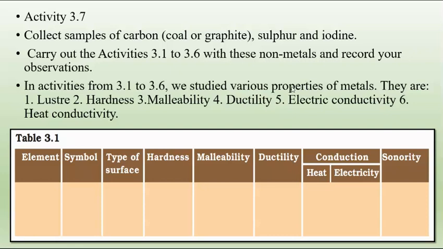What is it called? It is called brittle. Yes, it is called brittle. So when you hammer it, it will turn into powder or break into small pieces. Then malleability, can we form thin sheets? No, sir. So non-malleable. What about ductility? No, sir. So non-ductile. Then conduction, heat and electricity?